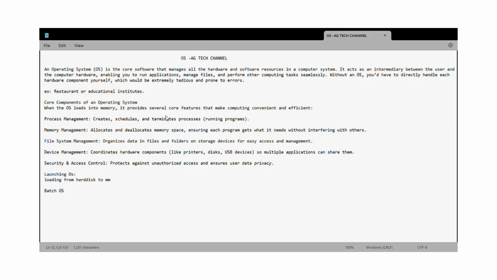Like we have some of our own talents, the OS also has some features. What are those? One thing is process management. What exactly does that mean? What the OS does is, when you run a program in your computer, it creates, schedules and terminates the process.